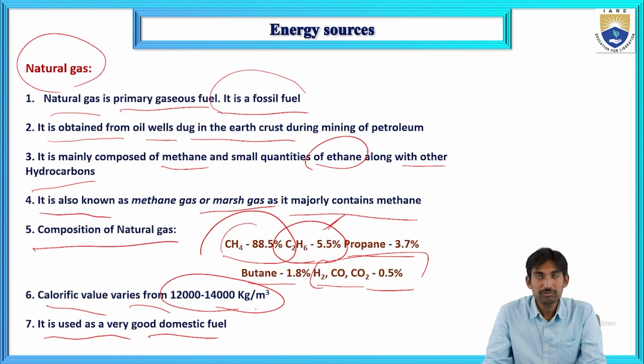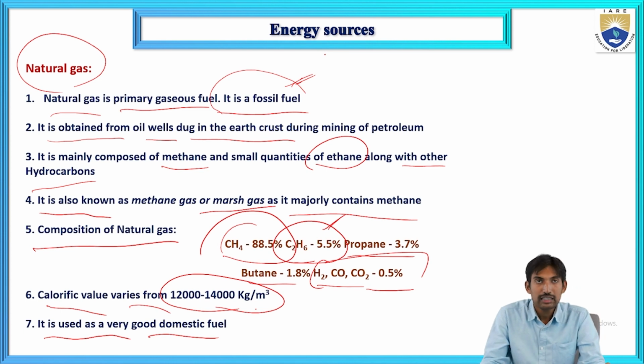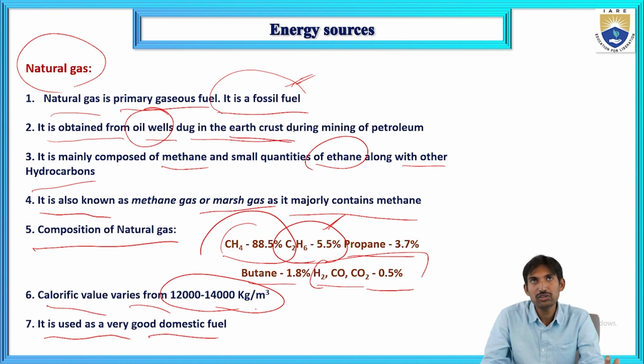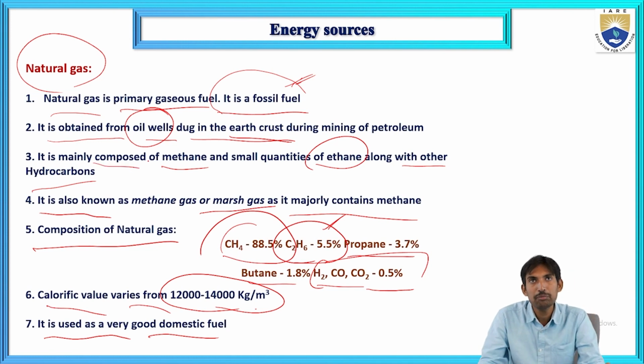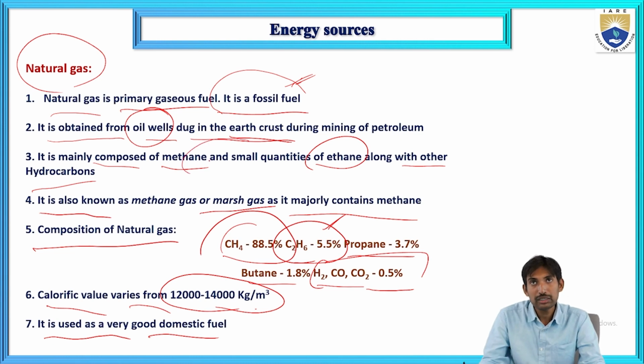Natural gas is a primary gaseous fuel. It is a fossil fuel available in the earth's crust. It is obtained from oil wells; during the mining of petroleum, we can get the natural gas. It is mainly composed of methane. Along with methane, small quantities of ethane and other hydrocarbons are also present in the natural gas.